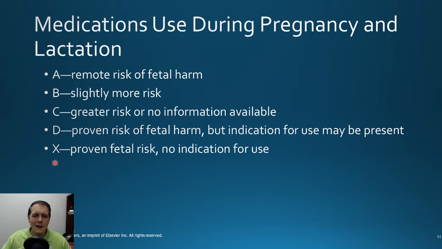And then finally, pregnancy Category X is proven fetal risk. There's absolutely no reason to ever use this. There's no case where the benefits to the mom would outweigh that risk. Okay, so A, B, C, D, and X. A and B being very safe, C being a big question mark, a big shrug. D and X definitely would avoid if ever possible, especially Category X.